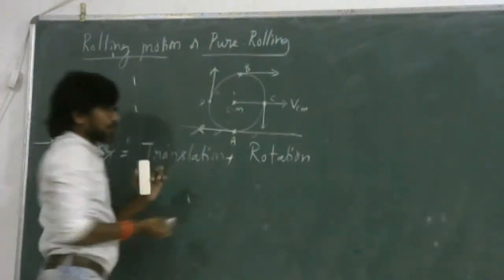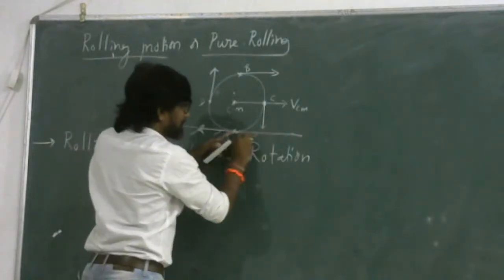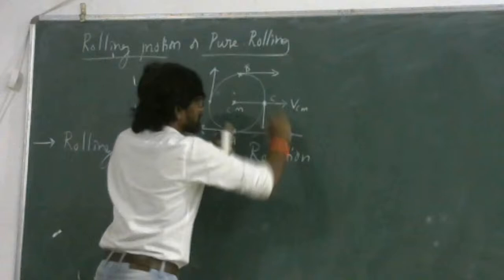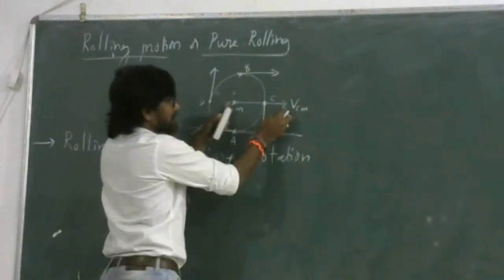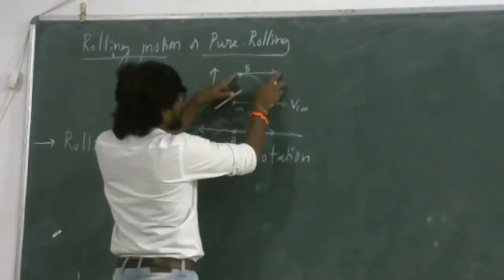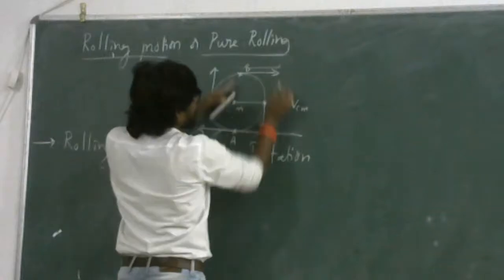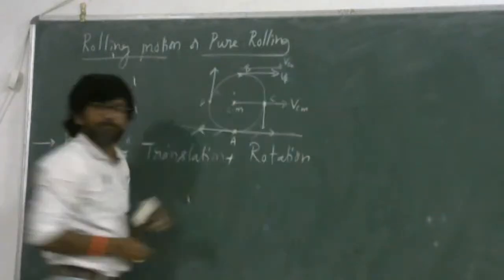So because this point is also moving forward, after some time it will be here, as the entire body will be here. So with what velocity is it moving forward? It is moving forward with the same velocity as that of the center of mass. Do you follow this? So this point will also move forward with the velocity of the center of mass, VCM, and also with the tangential velocity.